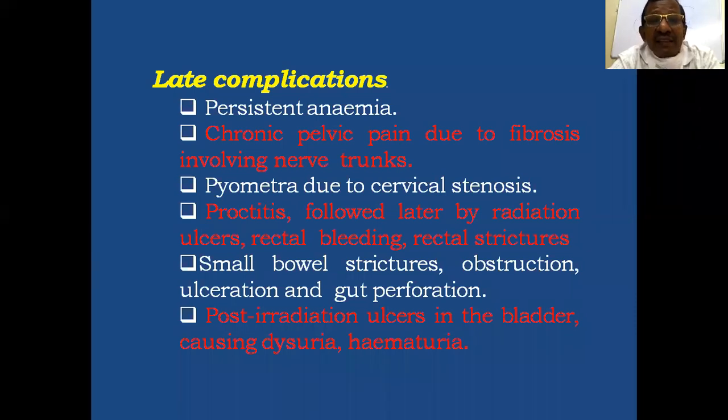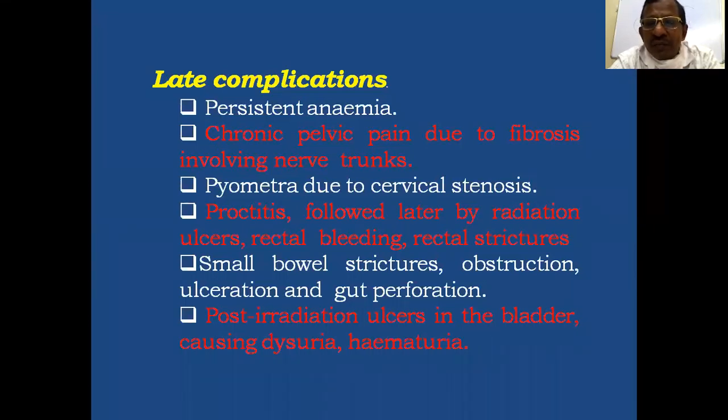And as it is, there should be a multi-departmental approach, all the specialties should be present. So here the surgeons should be referred for treatment of the rectal stricture and rectal bleeding. Then there may be small bowel strictures and obstruction, ulceration, and gut perforation.